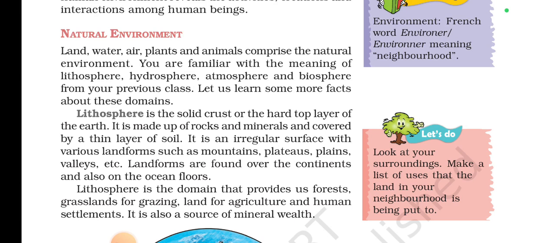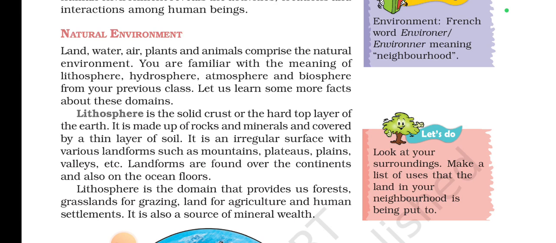Now moving ahead, natural environment. Land, water, air, plants, animals comprise the natural environment. And you're familiar with the meaning of lithosphere, hydrosphere, atmosphere, biosphere from the previous classes. If you have watched the previous videos, then you would know about this.